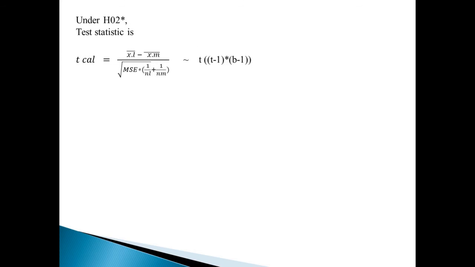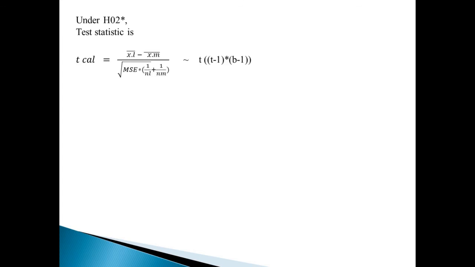To test this hypothesis, we define our test statistic under H02 star. Our test statistic is T calculated equals x dot L bar minus x dot M bar upon square root of MSE into in bracket 1 upon NL plus 1 upon NM. Here x dot L bar and x dot M bar are the block means for the Lth and mth block.